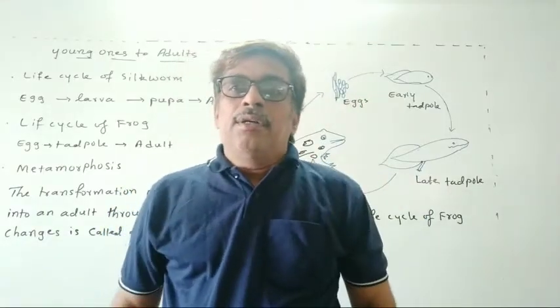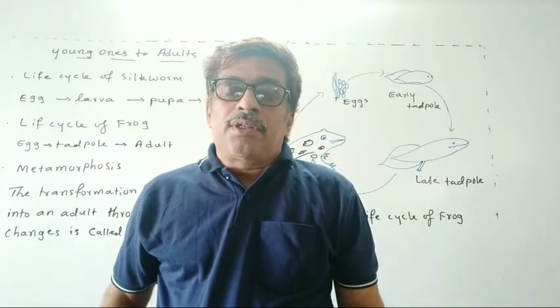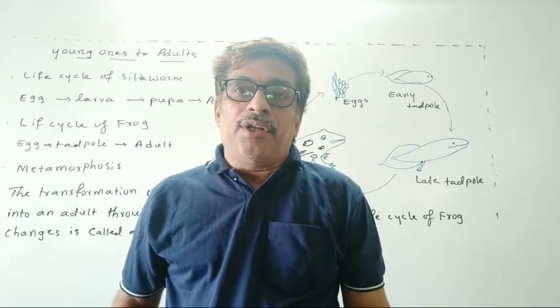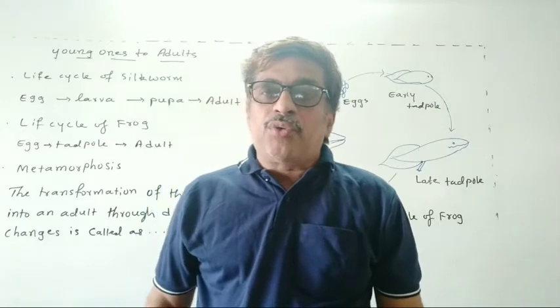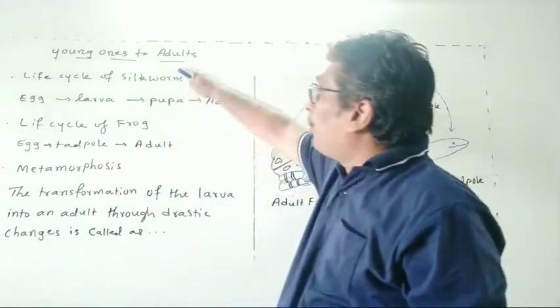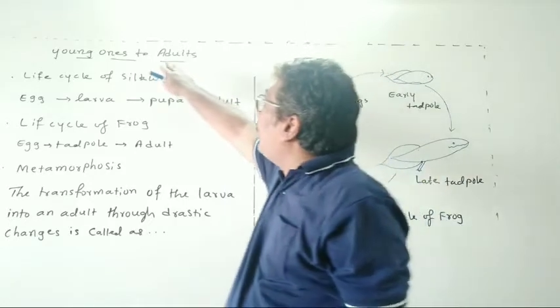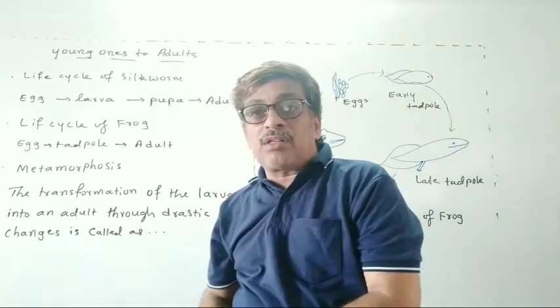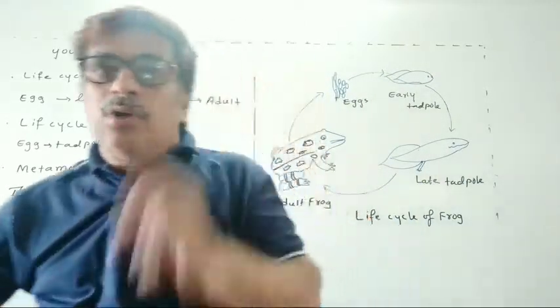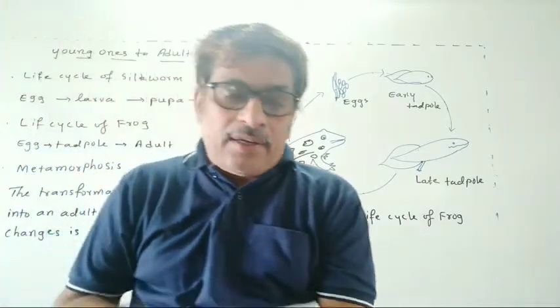Standard 8, Subject Science, Chapter 9, Reproduction in Animals. So dear students, today we are going to discuss young ones to adults, how the young ones become adults. Okay, now we'll see that.